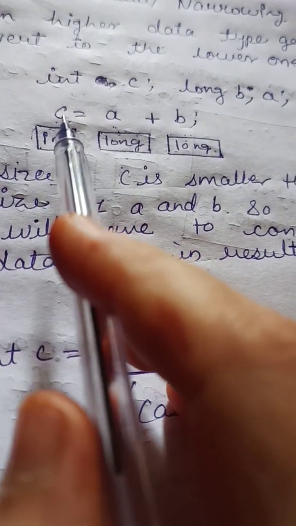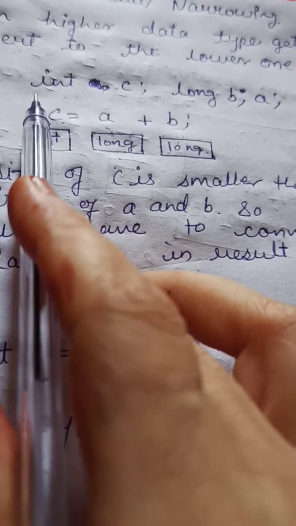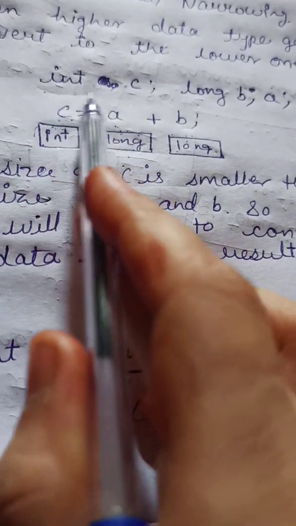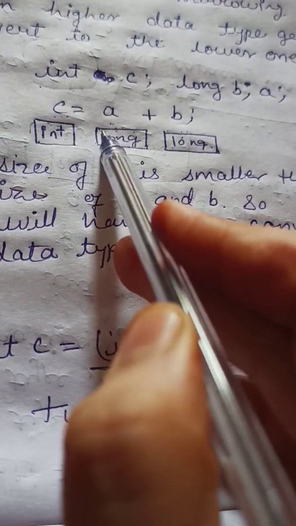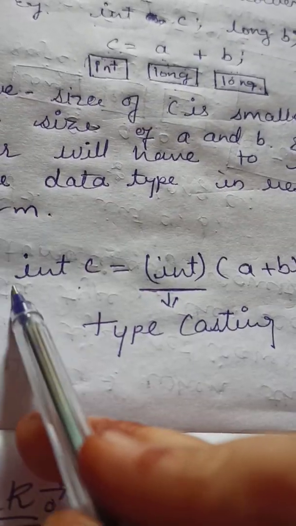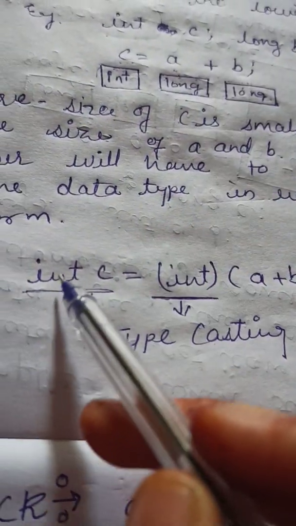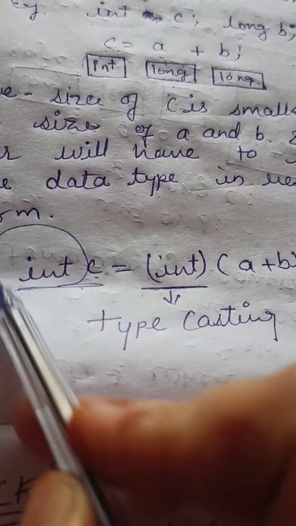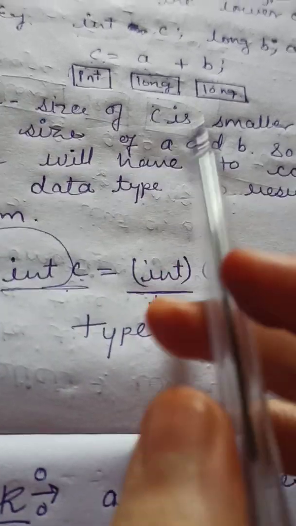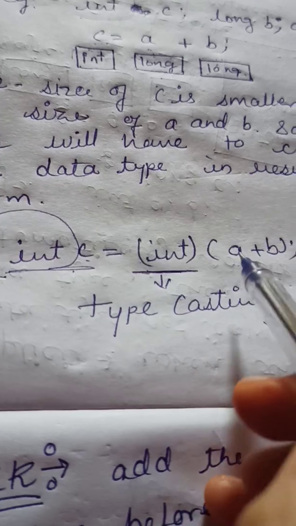So what will he do? He will simply check what is the data type for the output. As you can see, it is int. So he will do nothing else; he will simply write that data type before the expression. You see here, he first of all checked in which data type he wants to convert this expression. So he checked that the result data type is int. Then before this expression, he will add the data type in which he wants to convert that expression.